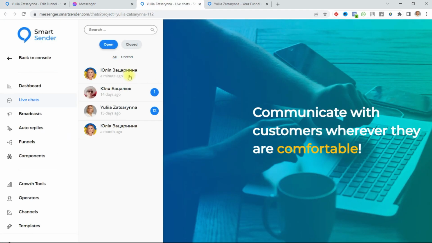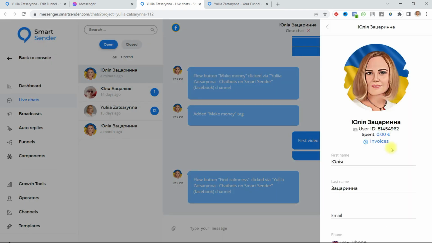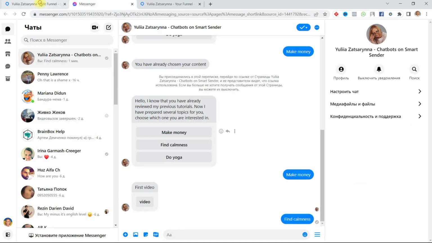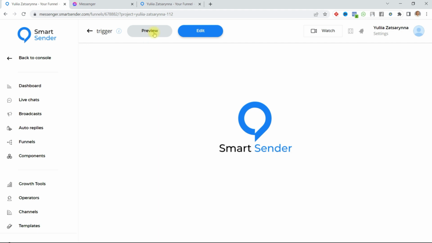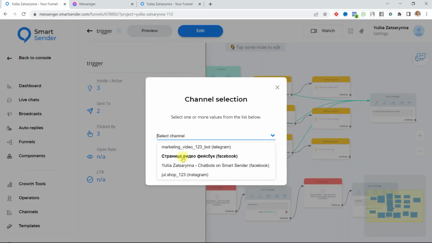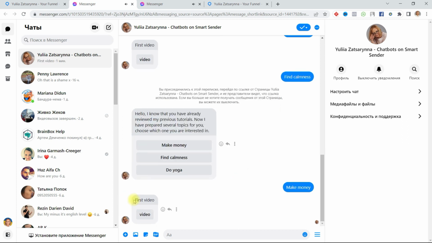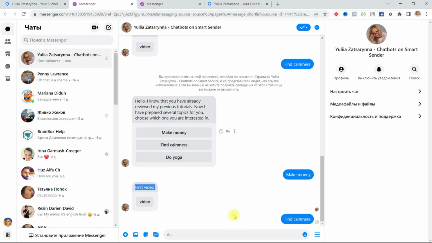Now it is my live chat, it is text. Okay, I publish. I preview again my Facebook chatbot, continue. Okay, I receive again this message. For example, I choose make money. I receive my first flow, my first text that I created early. If I want to do another, find calmness,